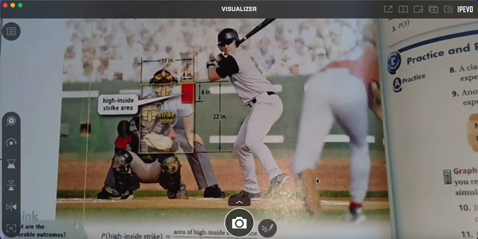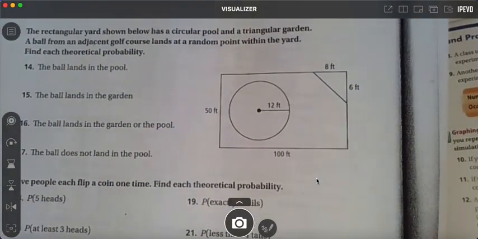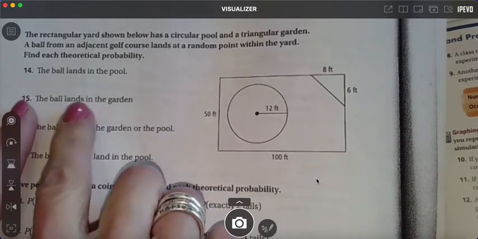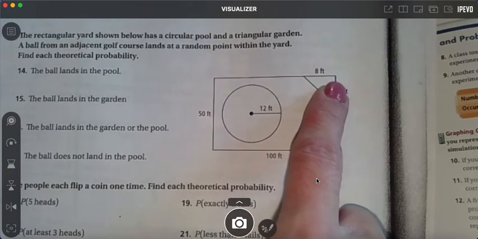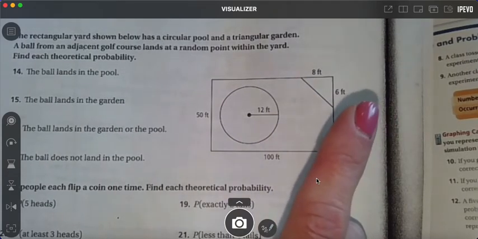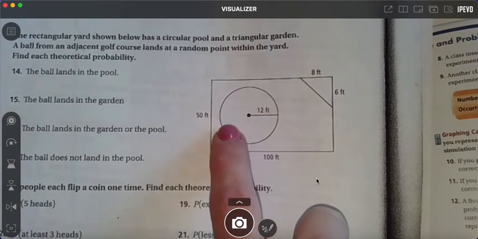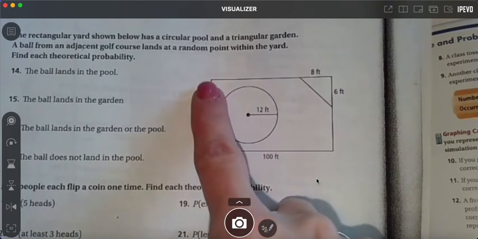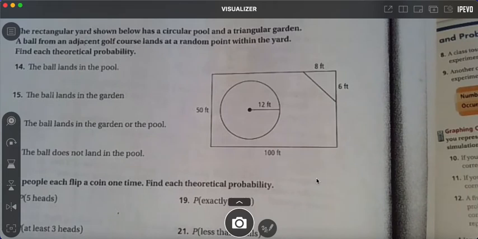So on your problems like 14 through 17, you'll have to know these areas because you'll have a circle, a rectangle, and a little triangle. So it says this yard has a circular pool and a triangular garden. A ball from an adjacent golf course lands at a random point within the yard. What's the probability that it lands in the pool? So what is the area of this pool over the whole area of the yard? First of all, what's the whole area of the yard? It's just 50 times 100, length times width. What is 50 times 100?